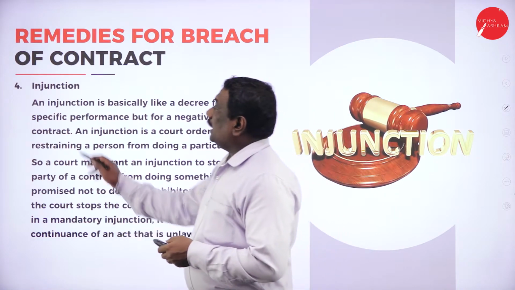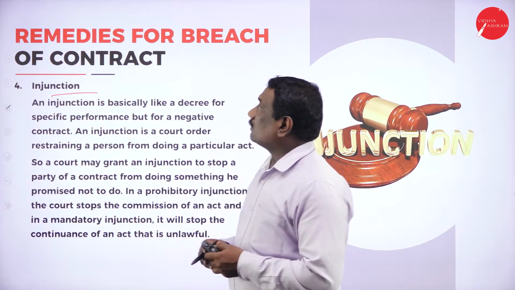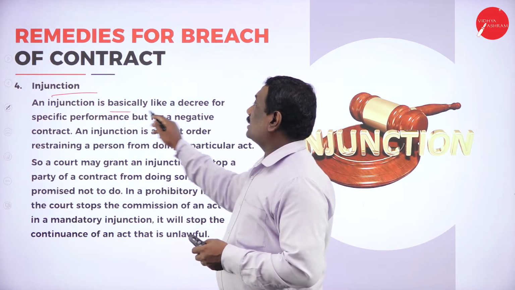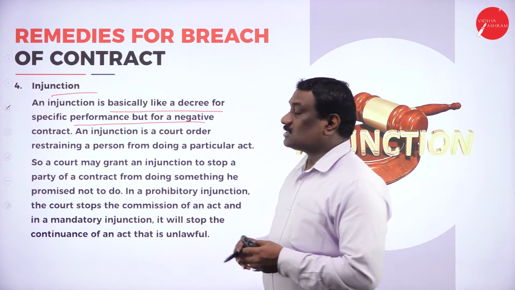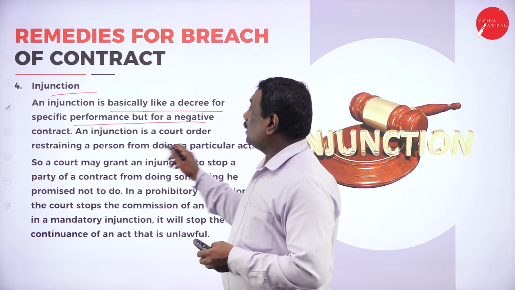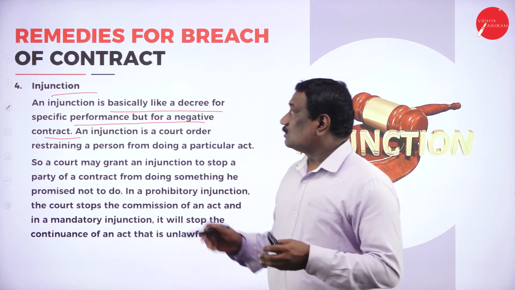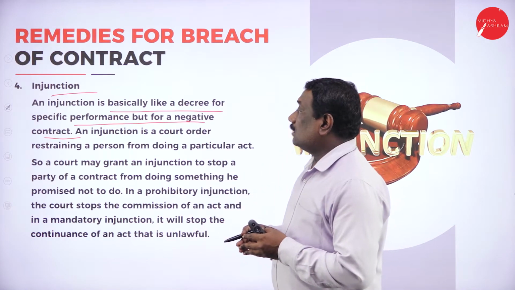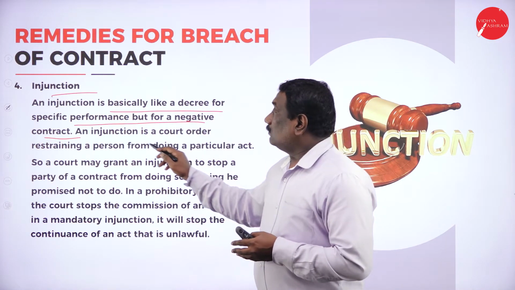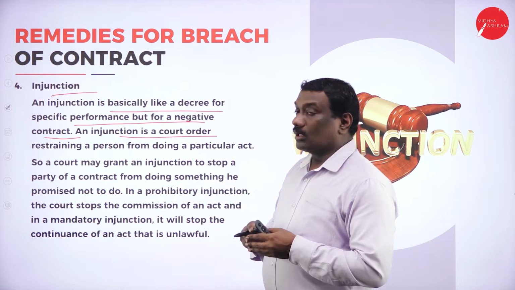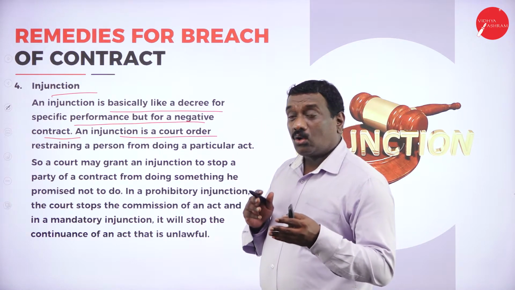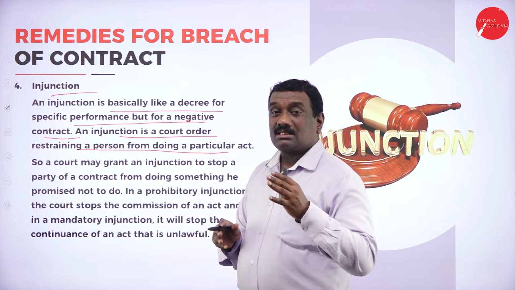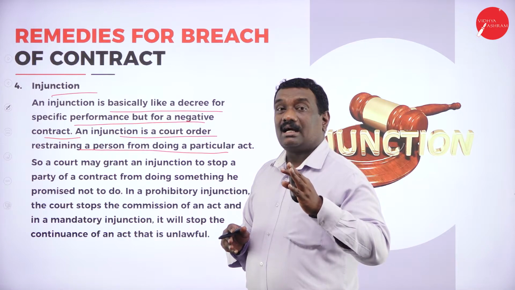The fourth one is injunction. So this is also one of the remedies for breach of contract. Under this particular remedy, an injunction is basically like a decree for specific performance for a negative contract. It is a decree or order passed by the court for the negative contract. Now, what is an injunction? It is a court order restraining a person from doing a particular act. So they are saying that you should not do this particular act.